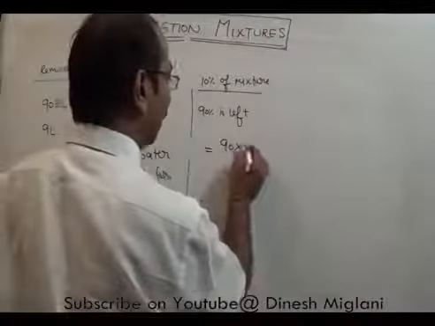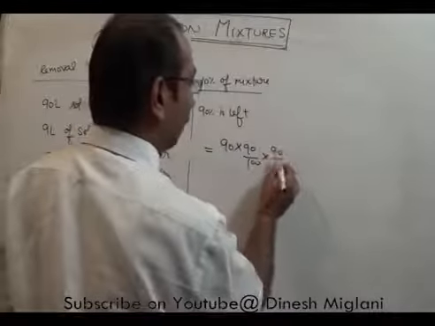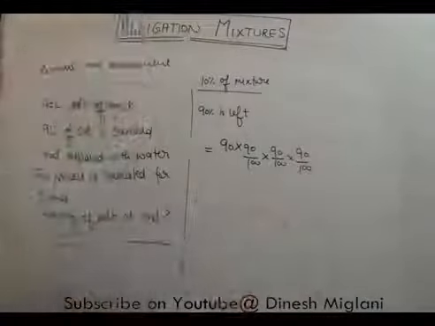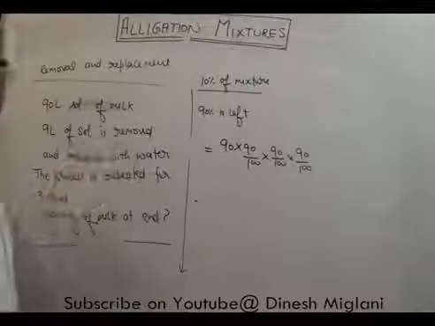I am left with 90 into 90 by 100. If I do it a second time, into 90 by 100. If I do it a third time, into 90 upon 100. It depends on how many times we are going to repeat the process. Now we can easily solve it.